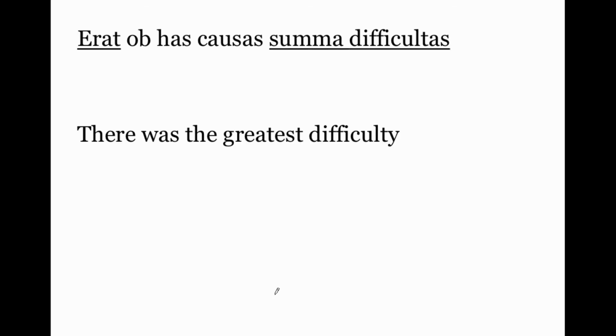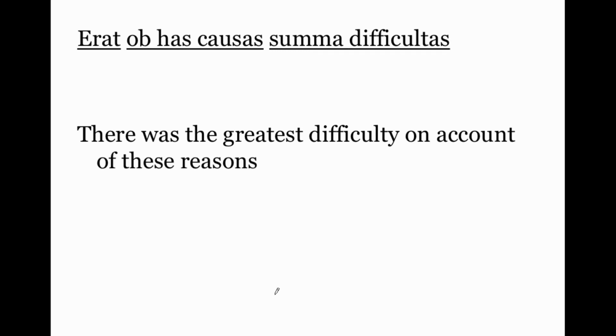Erat ob has causas summa difficultas. Erat literally is "was," but here "there was." There was summa difficultas, the greatest difficulty. Now what he's talking about is the greatest difficulty of getting out of those boats. And what Caesar's going to do is explain a laundry list of reasons why there was summa difficultas to get out of those boats. These are going to be the has causas, okay? Ob has causas, on account of these reasons, okay?